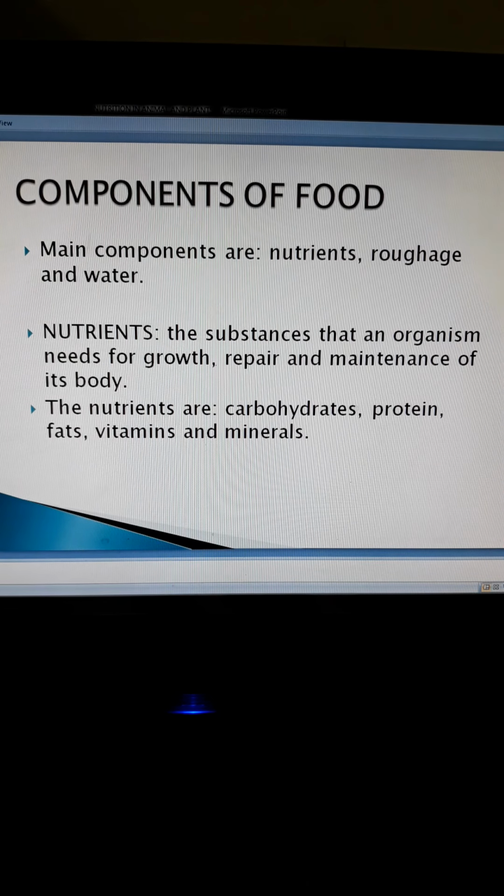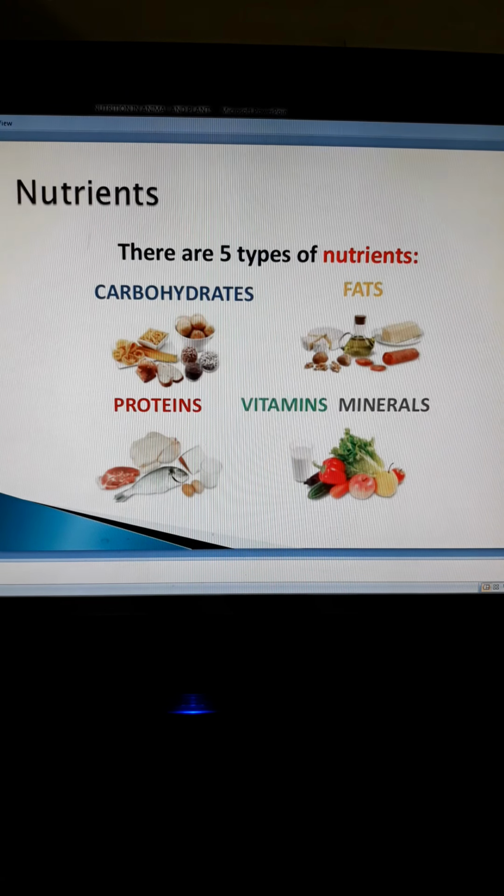There is not one nutrient required by our body; there are many types required by the human body. There are basically 5 types of nutrients: carbohydrates, fats, proteins, vitamins and minerals. These are present in various food sources which we consume in our daily life.